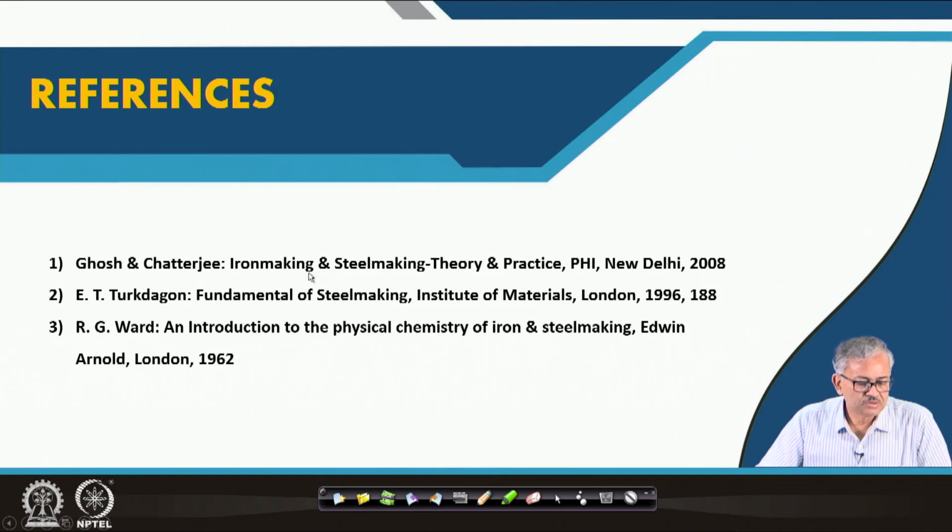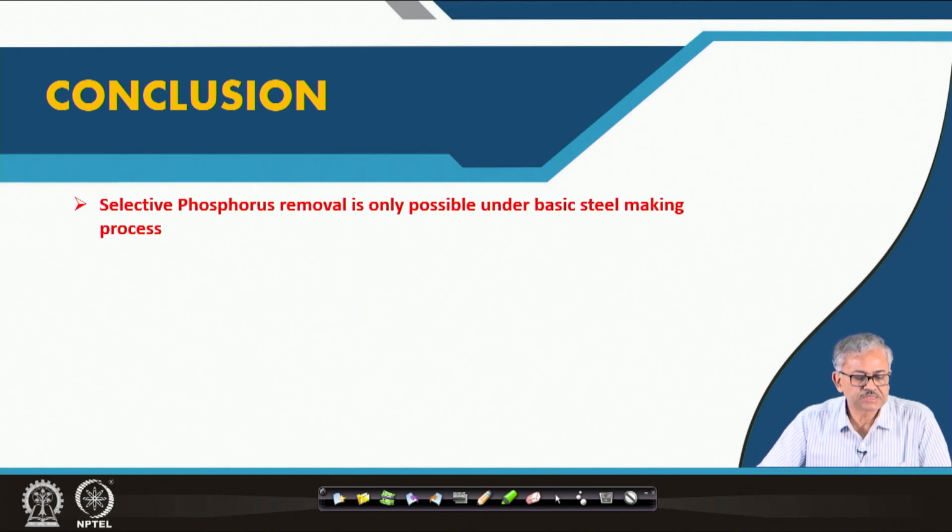Okay. So, this is the phosphorus, and the conclusion we can say is that selective phosphorus removal is only possible under basic steelmaking conditions. You can remove the carbon, manganese and silicon even under acid steelmaking conditions, although basic slag favors silicon removal, that is a different thing. But if you want to remove the phosphorus selectively over iron, then you have to have a basic slag. This is the first thing.